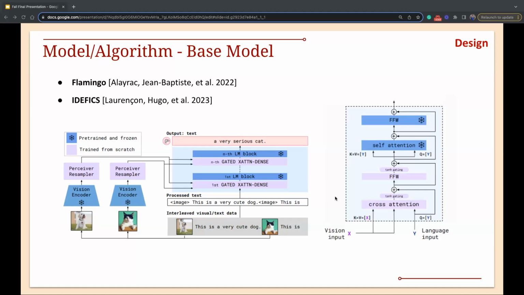It's available in 80 billion and 9 billion parameter sizes, and we go forward with the 9 billion parameter size.